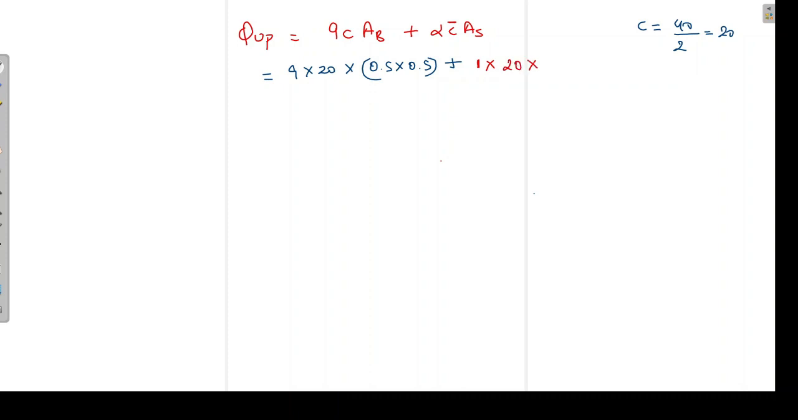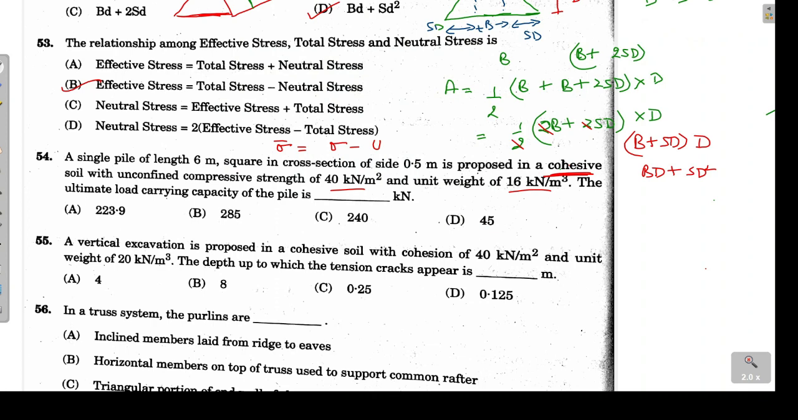Now surface area. Surface area is given as the perimeter at the bottom multiplied by length. So how much is the perimeter? For a square, the perimeter will be 4 into 0.5 and the length of the pile is given as 6. So 4 into 0.5 multiplied by 6. On solving, this comes out to be 285 kilonewton. So if we go by that, option B is the correct answer.